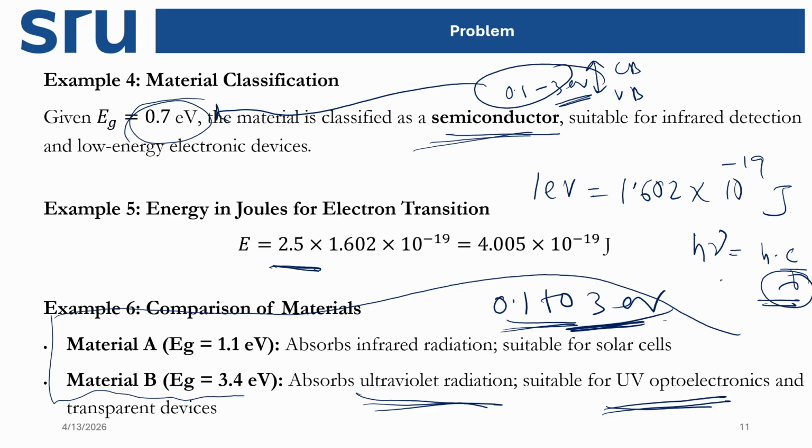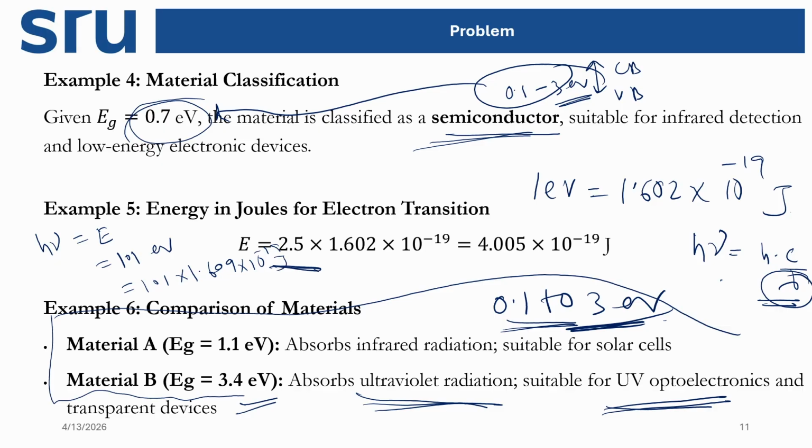So we can convert this electron volt to joule energy, and then from there we can convert it to lambda values. How will we convert? Let's say this energy, h nu, equals the energy, say 1.1 electron volt. So we multiply 1.1 by 1.602 times 10 to the minus 19 joule.